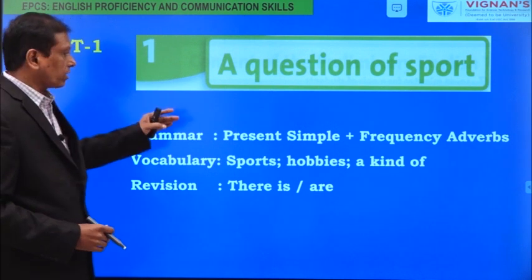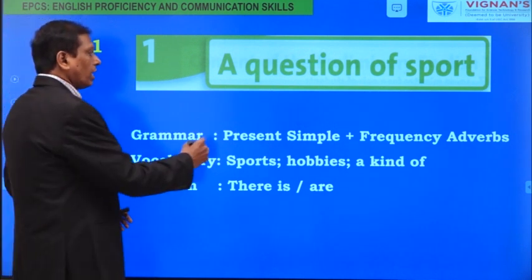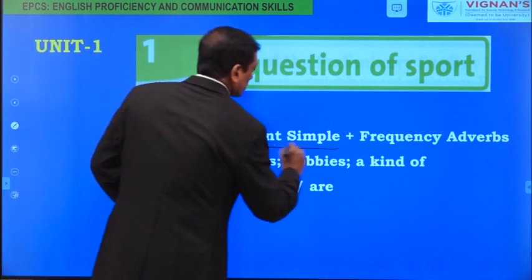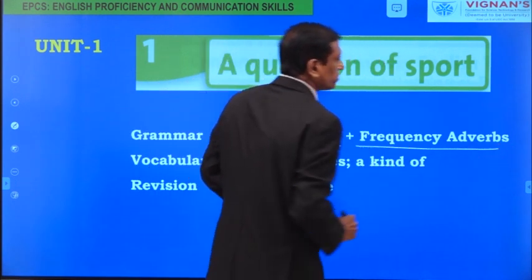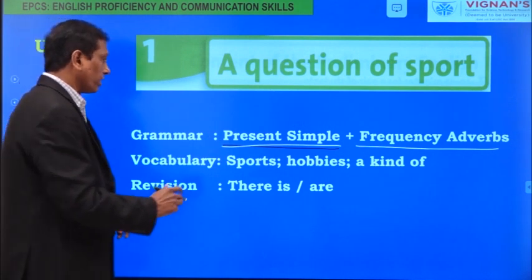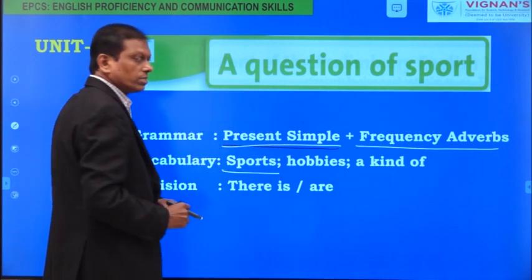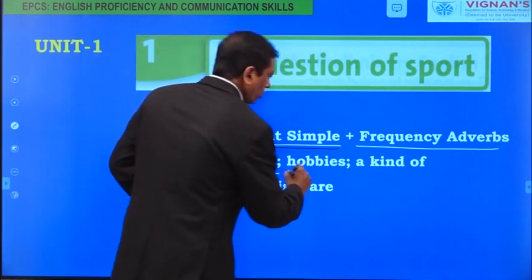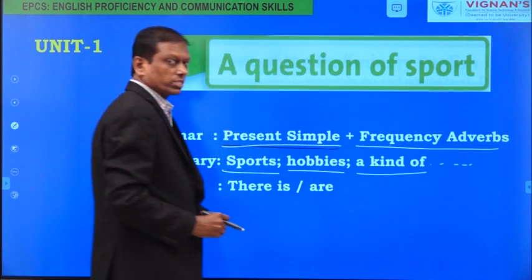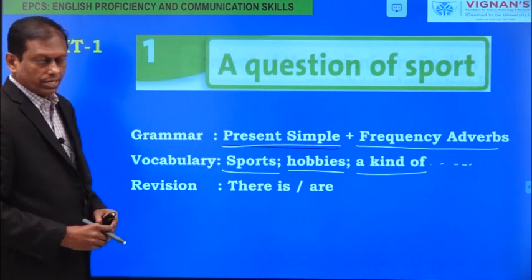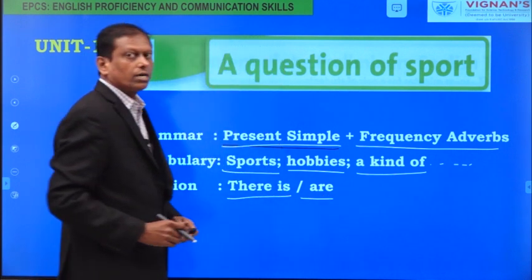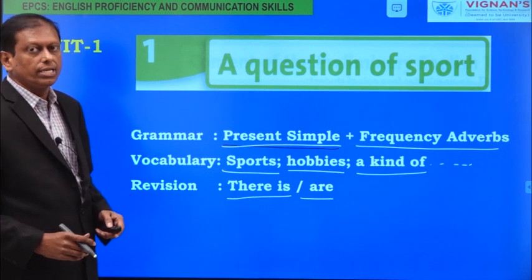In this unit, we are going to work on grammar, particularly present simple in combination with frequency adverbs. How do we use frequency adverbs in the simple present tense? Next, in vocabulary, we are going to learn certain words related to sports and hobbies and the usage of the expression 'a kind of'. When do we use this? This is the focus in the vocabulary part. And in revision, sentence structures like 'there is' and 'there are'. These topics are going to be the focus of our first unit.